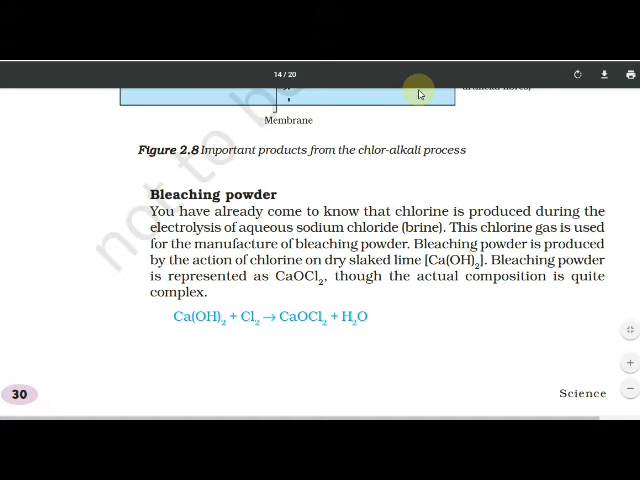So, chlorine is produced during the electrolysis of sodium chloride solution. This chlorine gas is used for the manufacture of bleaching powder. Bleaching powder is produced by the action of chlorine on calcium hydroxide, Ca(OH)2. Bleaching powder is represented as CaOCl2, though the actual composition is quite complex.